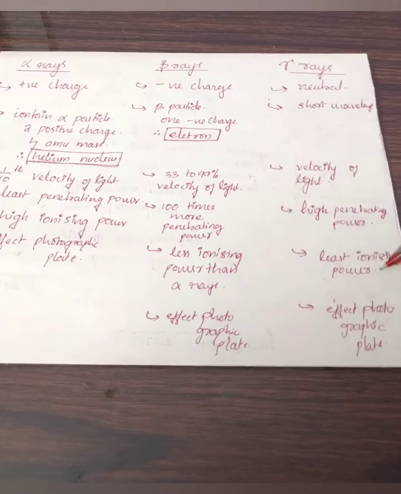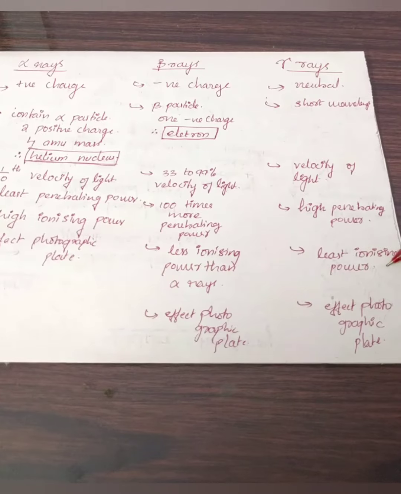Then gamma rays have the least ionizing power. When comparing alpha, beta and gamma rays, gamma rays have the least ionizing power, and they also affect our photographic plate. In the next video we'll be discussing modes of radioactive decay, or radioactive disintegration, and the group displacement law, etc.